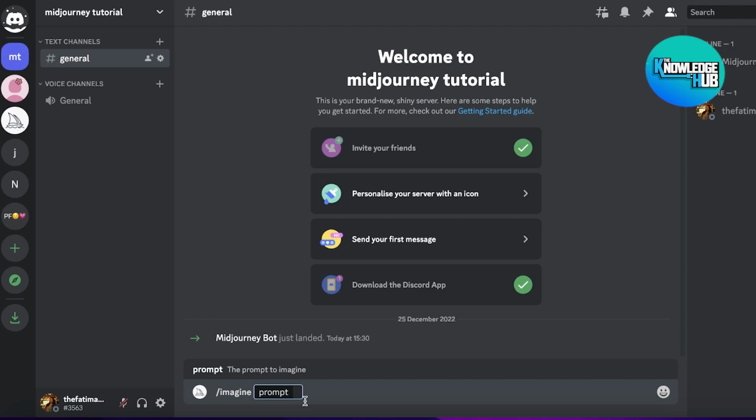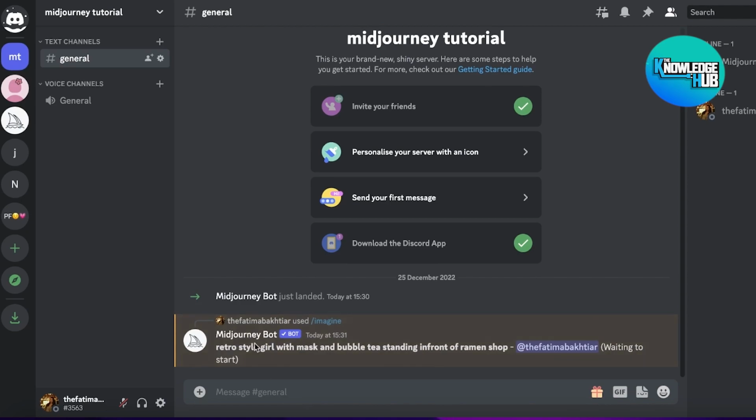So for example, let's say I want to create a retro girl with mask. So I've entered this description. All I have to do now is click on enter or return, and now it's sending the command. Now it's going to take a little while to generate this image, and it takes a couple of seconds, and I will show you guys exactly how it does that. It will show you progress as well, and it's really not that long. Plus, not only can you generate images out of thin air, but you can also customize pre-existing images.